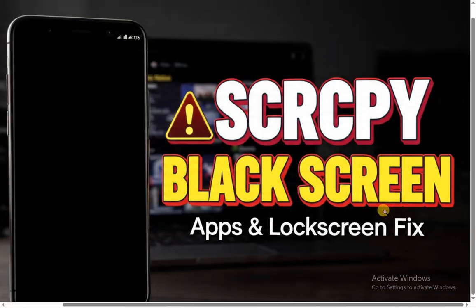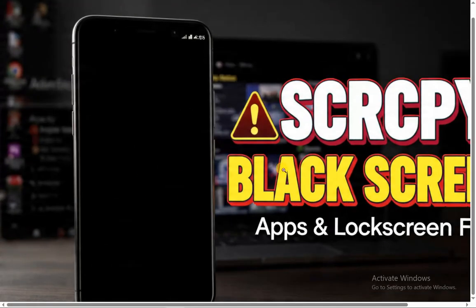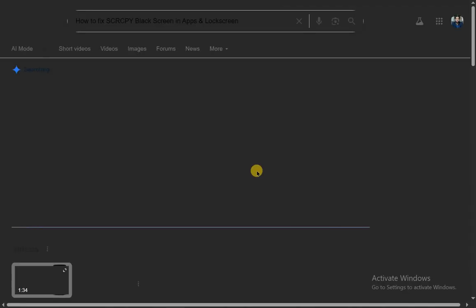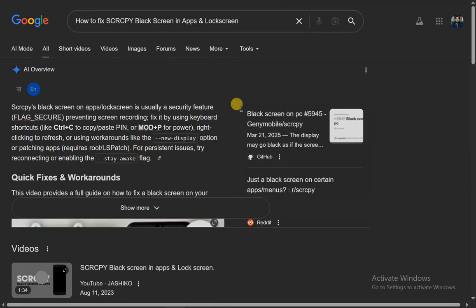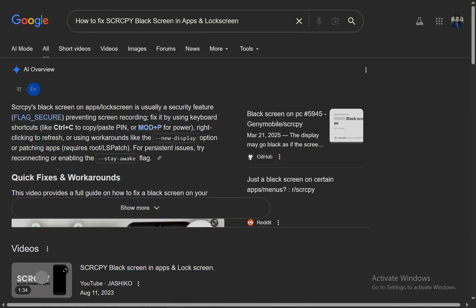Final video to fix SCRCPY black screen in apps and lock screen, because this issue prevents you from mirroring or controlling your Android device properly. Are you using SCRCPY and seeing a black screen instead of your device displaying apps or on the lock screen? This problem happens when USB debugging is not enabled, drivers are outdated, or SCRCPY lacks proper permissions.